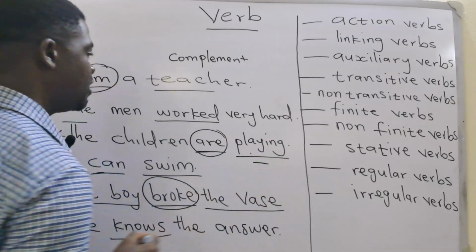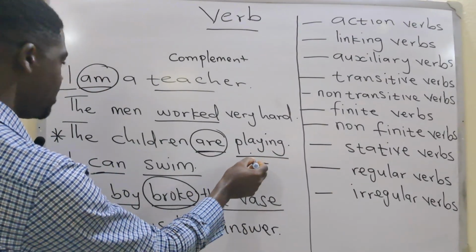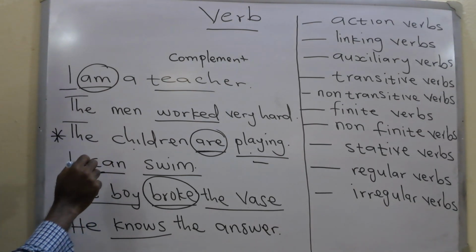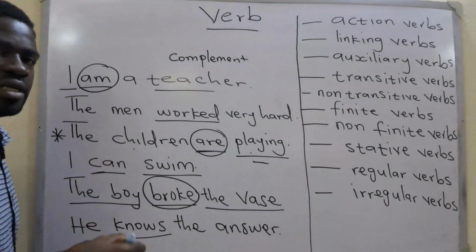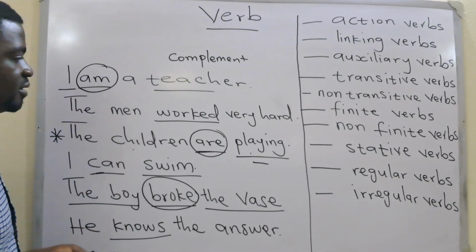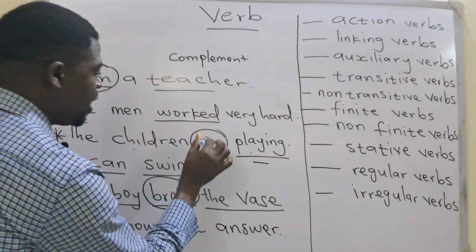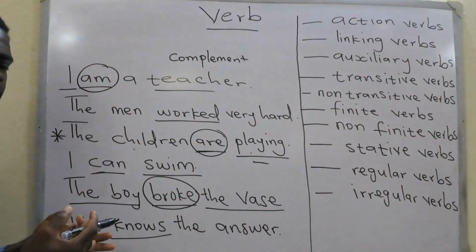So playing is not finite because playing is not relating with the subject, which is children. And playing is not indicating time either. So are is the one relating with the subject, and are is also marking time.